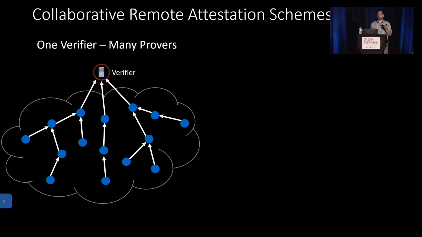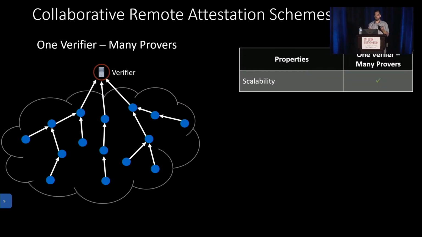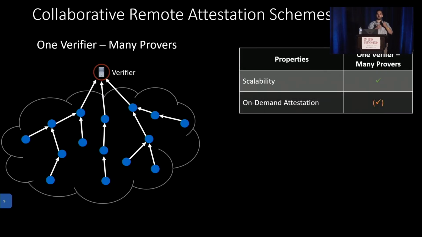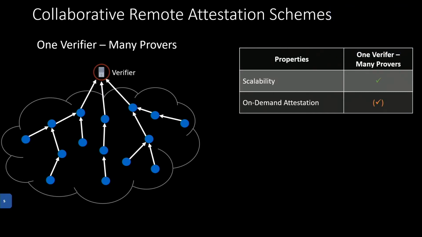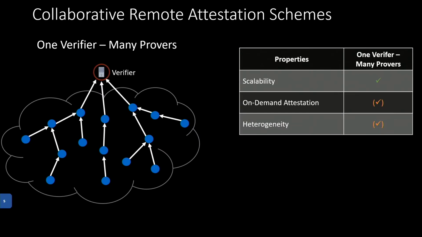The benefit of this is that it obviously increases the scalability, but it also has some weaknesses, especially when you think about on-demand attestation. One verifier is usually not able to attest a chosen prover device, and only this device, but has to stick to the structure. For example, with a tree structure, he can only attest the whole tree, or at least one branch of it. This is also an issue when you talk about heterogeneity, as it usually works fine